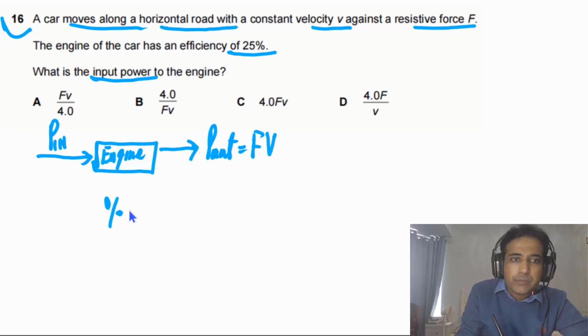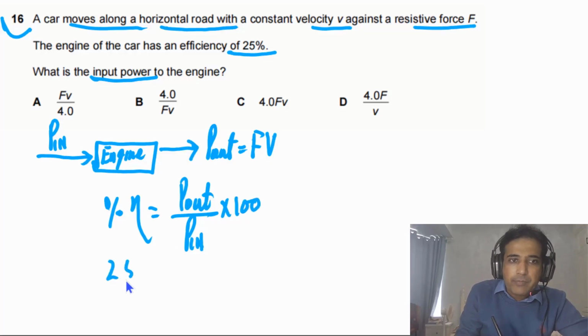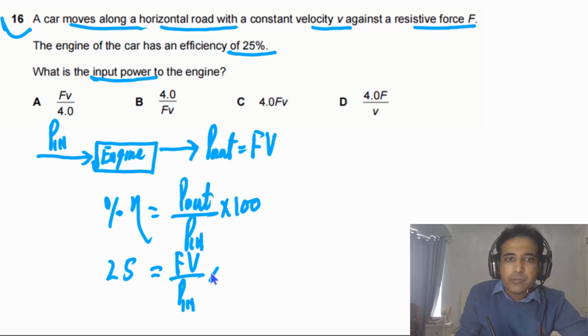So the percentage efficiency will be equal to P out divided by P in multiplied by 100. The percentage efficiency is 25. P out we have, this is Fv, divided by P in multiplied by 100.